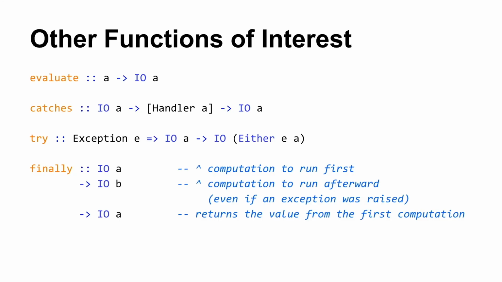Catches, unlike catch, allows you to install exception handlers for very specific exception types. So catch is a little coarse grain. With catches, you provide some enumeration of handlers that will work on different types of exceptions. Try, given an IO computation that when run will produce an A, will give you back an IO computation that when run will produce a Left if running that IO computation resulted in an exception, or a value of type Right A if not. And then finally, which does what finally does in other programming languages. But this is all built with functions.